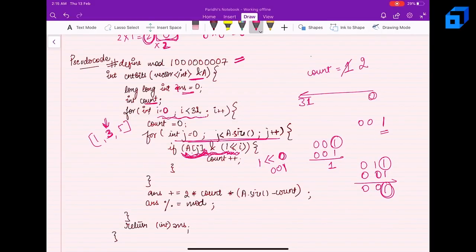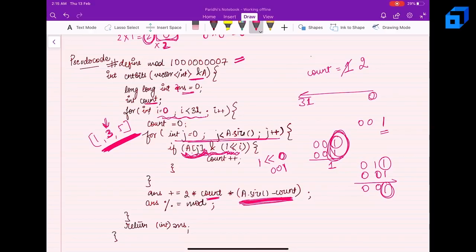Right, and at the end of iterating all these elements, after checking the unit position bit, I have my count of the number of ones, and the count of the number of zeros will be nothing but the number of elements in the array minus the count. So that will give me the count of the number of zeros.